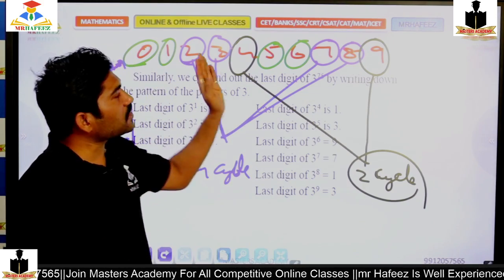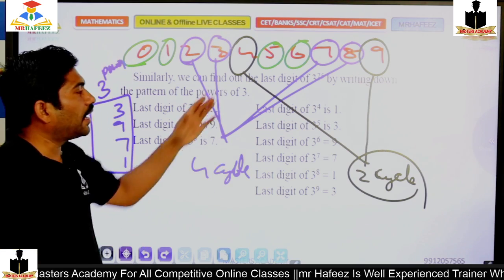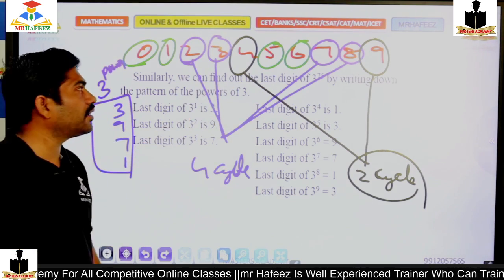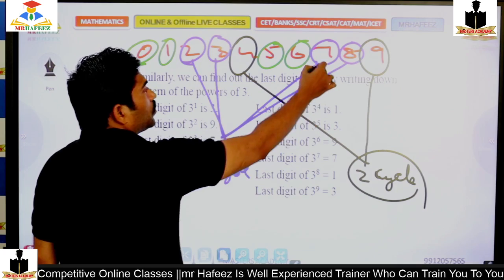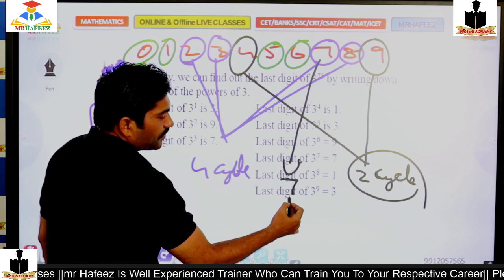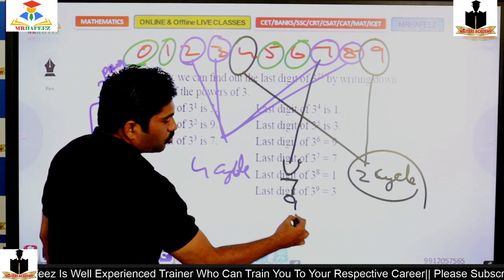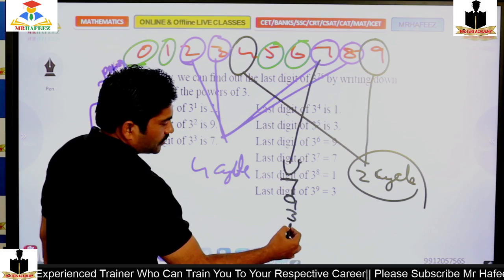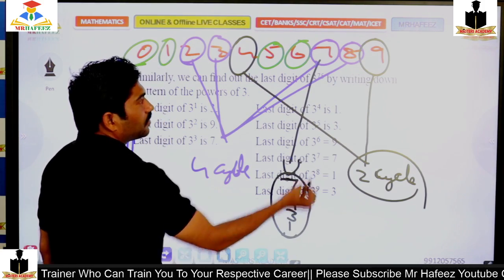And 2, 3, 7, 8 are a 4 cycle. For 7, you get 7, 7 square is 9, 7 cube is 3, then 1. So 7, 9, 3, 1.